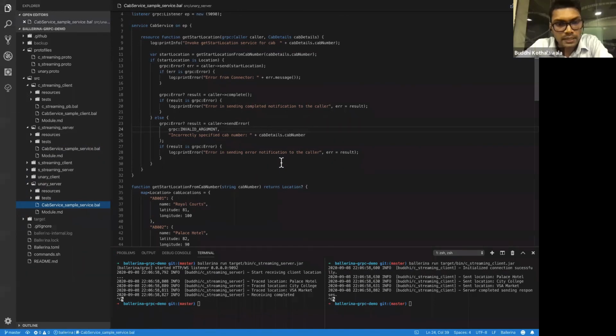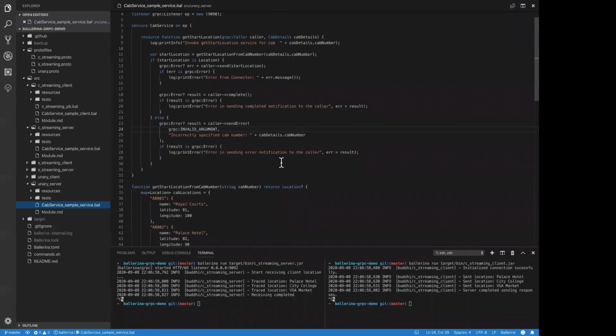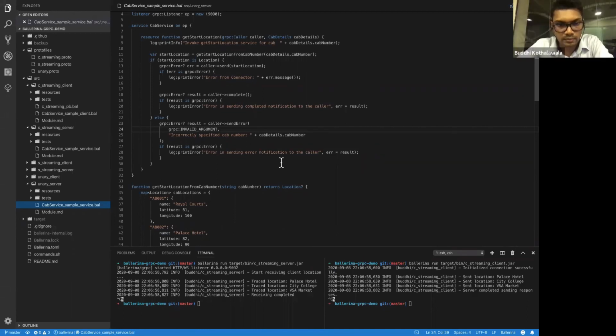I just wanted to know, in the happy path, you are sending the location plus completing the task. In the else path, only sending the error. I just want to know what is the difference. Yes, we can send only the error, and it's for the client part. For client perspective, we have to send that invalid document back to the client. If something goes wrong in the server side, we have to know in the server side this invalid document sending has failed. That is why we are doing this error part in here.